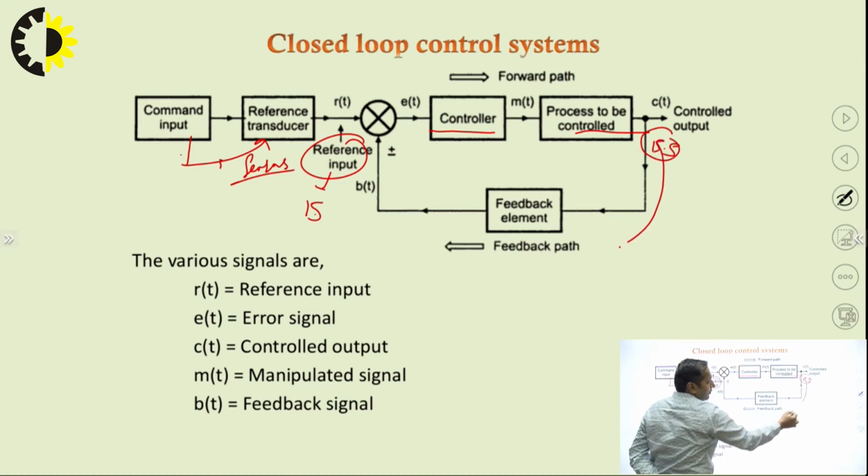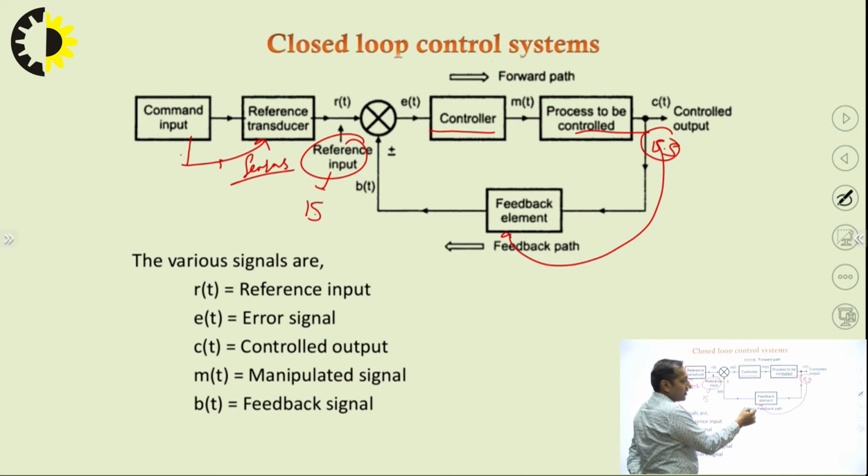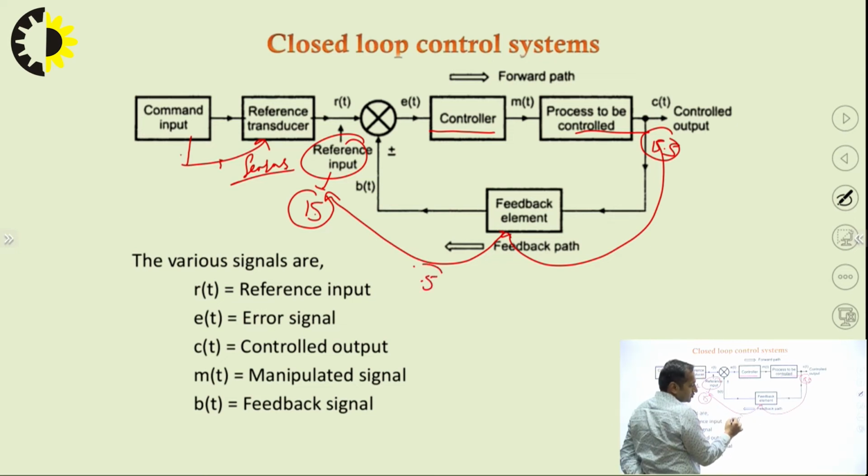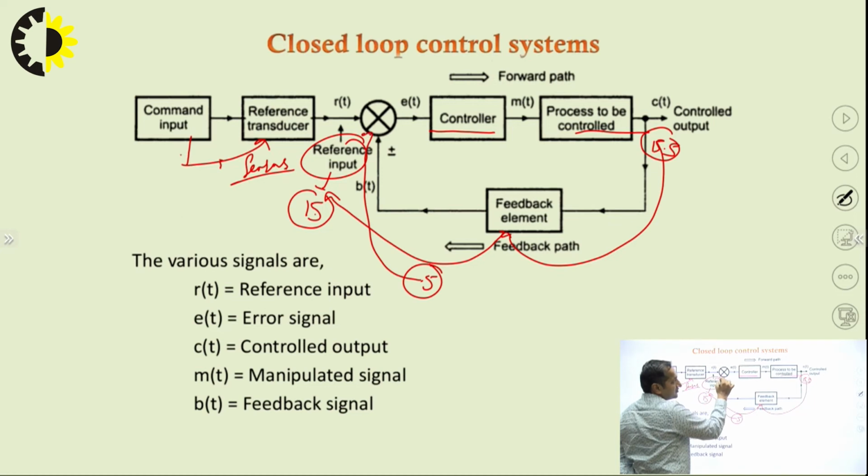This value is again put into the feedback path and it's checked whether it is similar or not. Here we have fed in 15 and it is coming out as 15.5, so there is an error of 0.5. Again, this signal is sent to the controller. Yes, there is a 0.5 error. You need to work in such a way that this error is reduced.